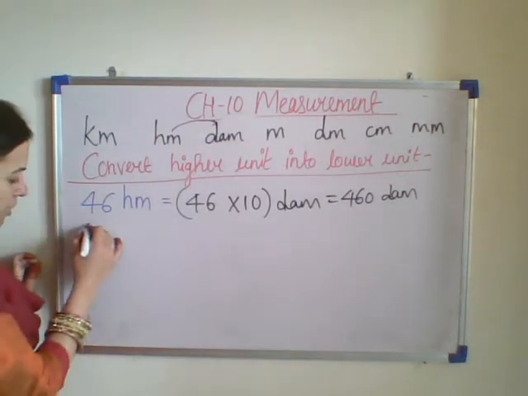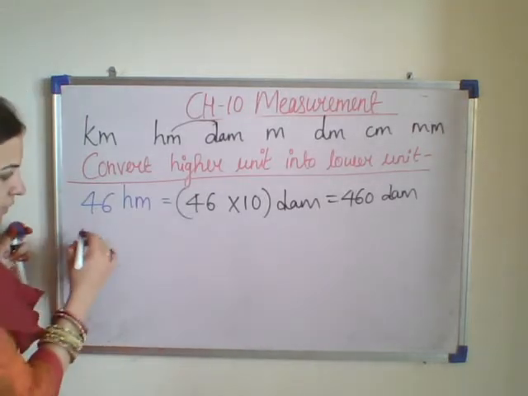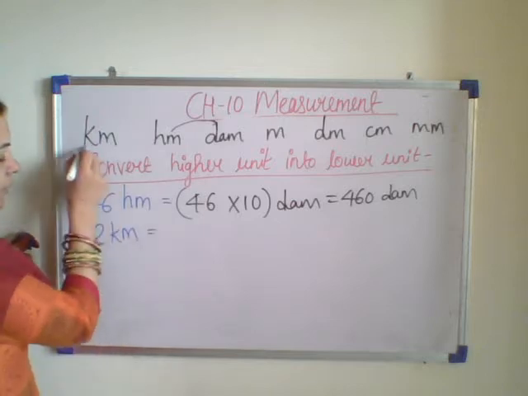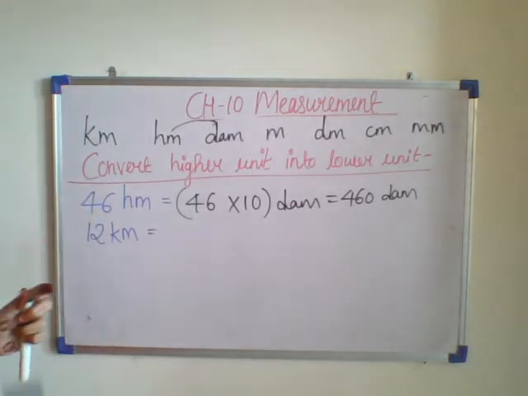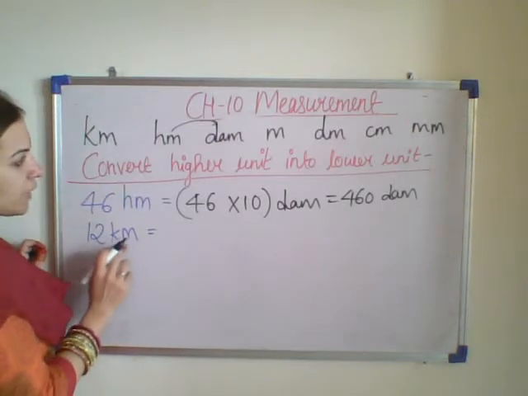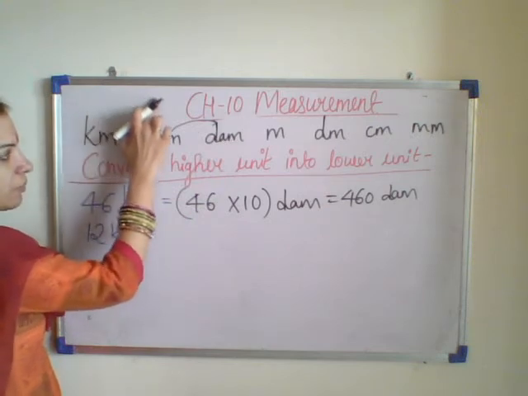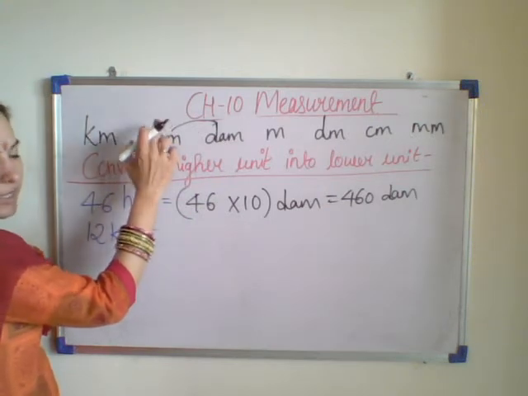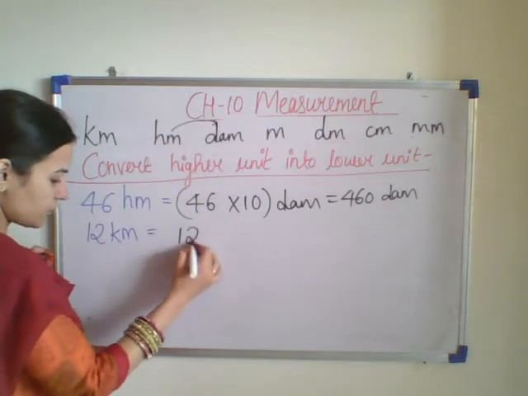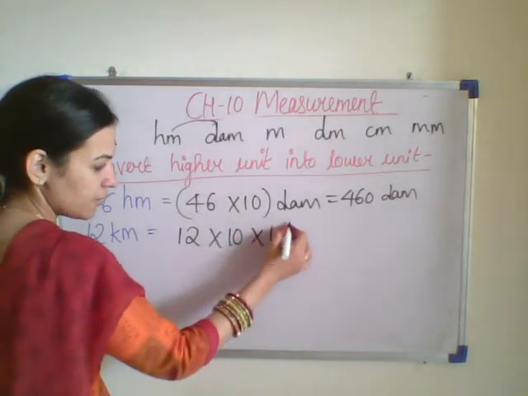Next question, 12 kilometer. Kilometer is here. I have to convert 12 kilometer into decimeter. So, first of all, I will be multiplying by 10. It will be converted into hectometer. Then again, I will be multiplying it by 10. So, 12 multiplied by 10, multiplied by 10.